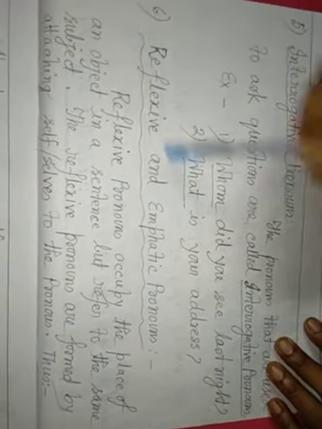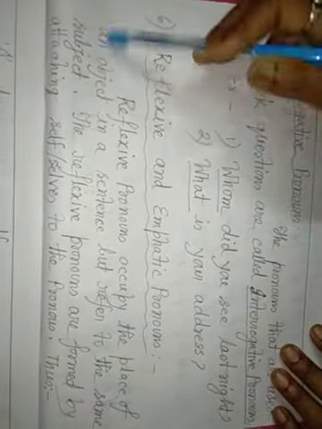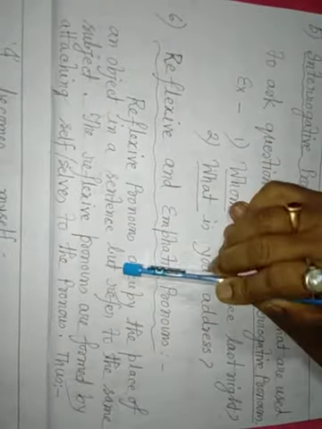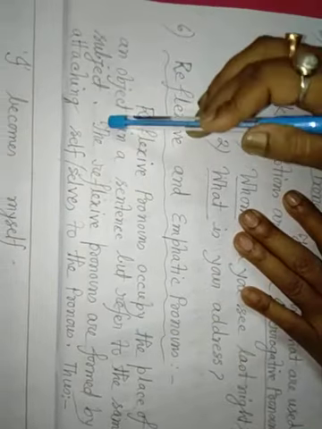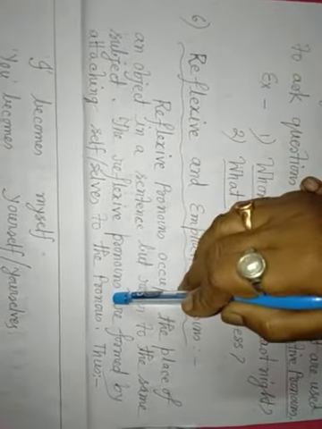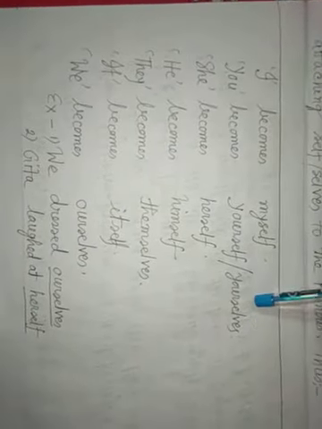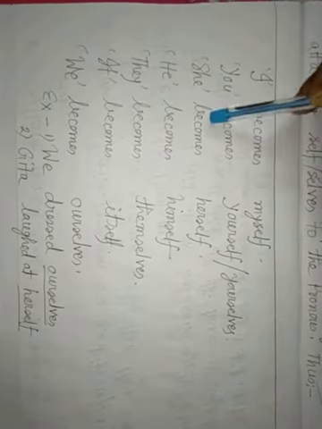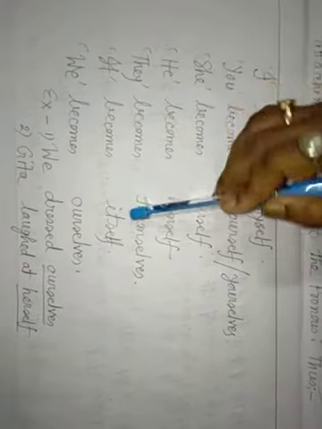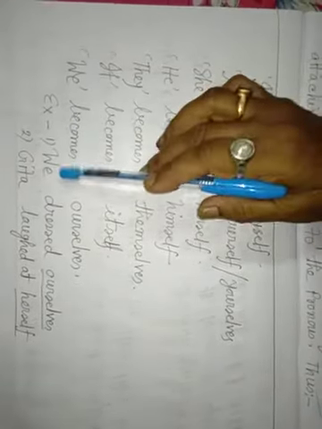Reflexive and emphatic pronouns. Reflexive pronouns occupy the place of an object in a sentence but refer to the same subject. The reflexive pronouns are formed by attaching self or selves to the pronouns. Thus, I becomes myself, you becomes yourself in the singular and yourselves in the plural. She becomes herself, he becomes himself, they becomes themselves, it becomes itself, we becomes ourselves. Example: we dressed ourselves. Gita laughed at herself.